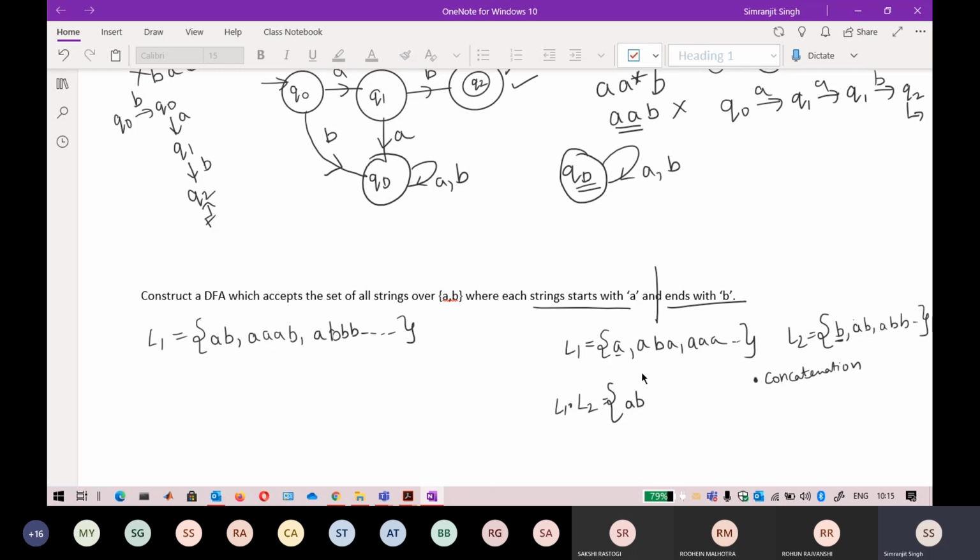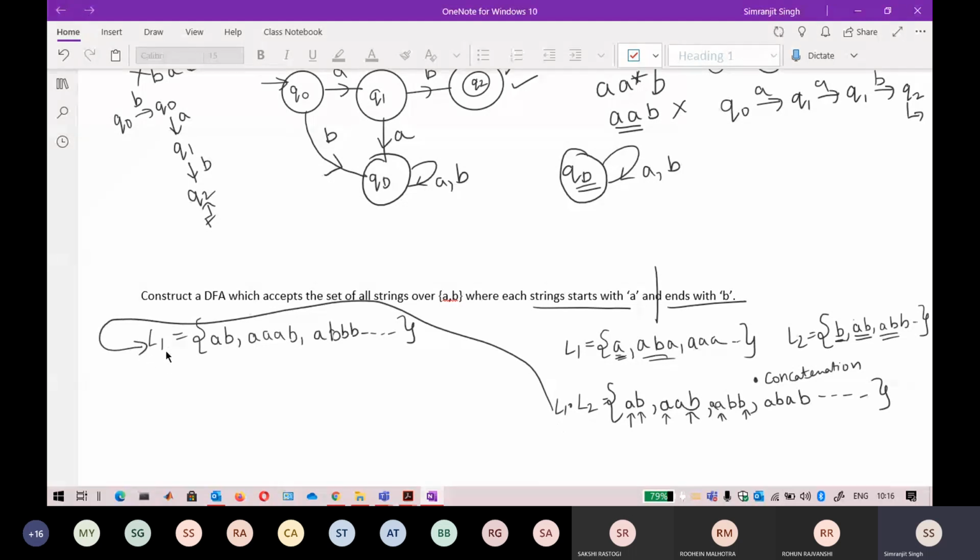So this is string concatenation, you know about this. Take a string from here, take a string from here, combine them, and you get another string, AB. Take a string from here, take a string from here, you will again get the same thing. A, double B. In the same way, take A, B, A from here, and B from here, A, B, you get the point. If you look clearly, this is starting with A, ending with B, starting with A, ending with B, starting with A, ending with B. So this is the same language that you wrote before anything. This L1 is a concatenation of two different languages.